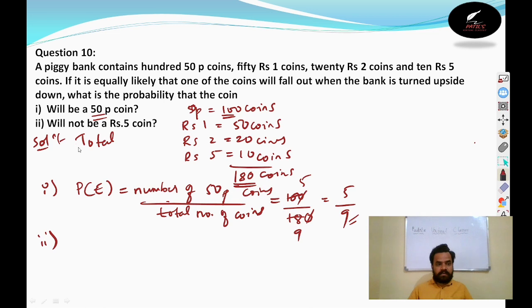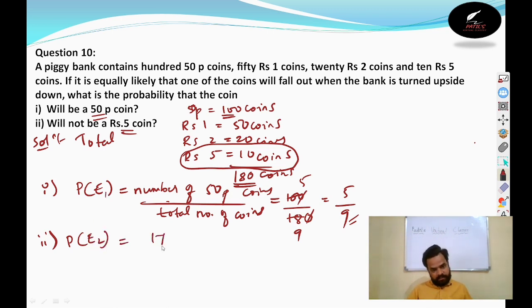Then the second one is, what will be the probability of not a 5 rupee coin, means except 5 rupees we need to add all. Out of 180 coins, how many 5 rupee coins are there? 10 five rupee coins are there. If we remove the 10 from the 180, remaining is 170, right? So the probability of, I will take that event as E2, will be 170 by the total number of coins 180. If we remove 0, 0, what is remaining? 17 by 18 is remaining. So this is the probability that the coin will be not 5 rupees. This is about question number 10. Can we go for the 11th question? Okay.